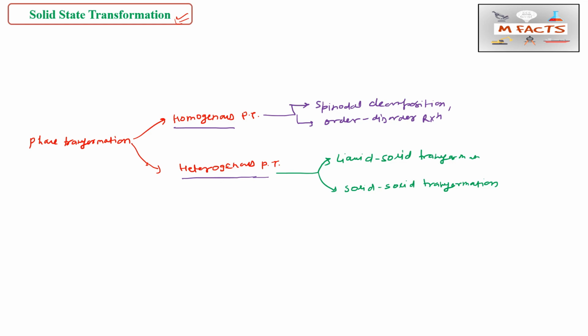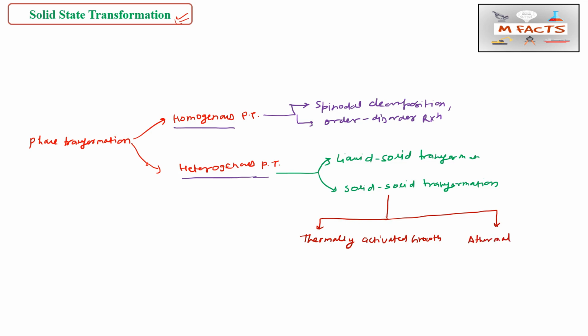The solid state transformation may be classified as thermally activated growth and athermal growth. You can make this flow sheet on one paper and paste it wherever you study, on your study table, so that every time you will recall that you have to study these topics.